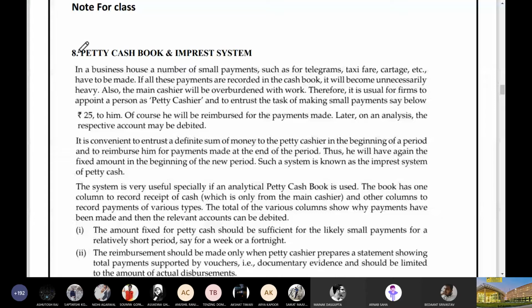This type of thing has been told to you by your teachers. But now let me tell you that contra entry is not only an entry that we see in the cash book. We also notice the same entries in partnership accounts. Have you ever passed an entry like capital adjustment in case of goodwill, where the capital of one partner is adjusted against the other? For example, Ramesh capital account debit to Suresh capital account.